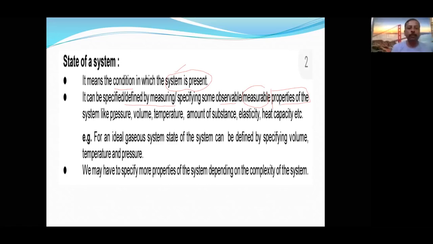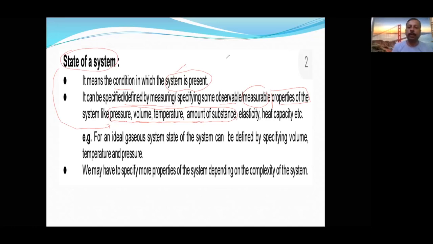To define the state of a system, some measurable properties need to be explained. The system is at 1 atm pressure in a 2-liter container at 27 degrees Celsius and 2 moles of substance. These are all required to explain the state of a system.